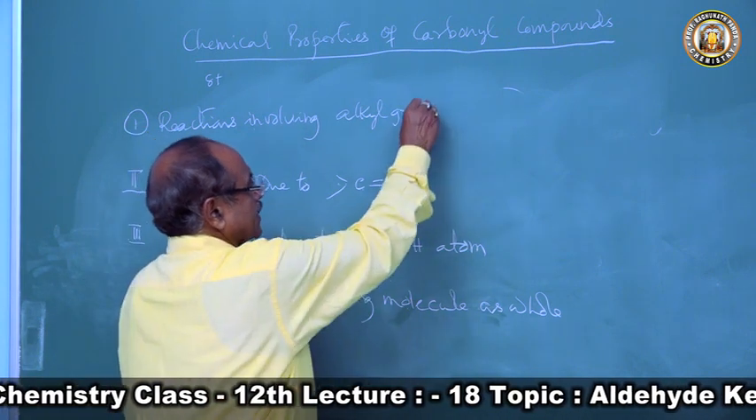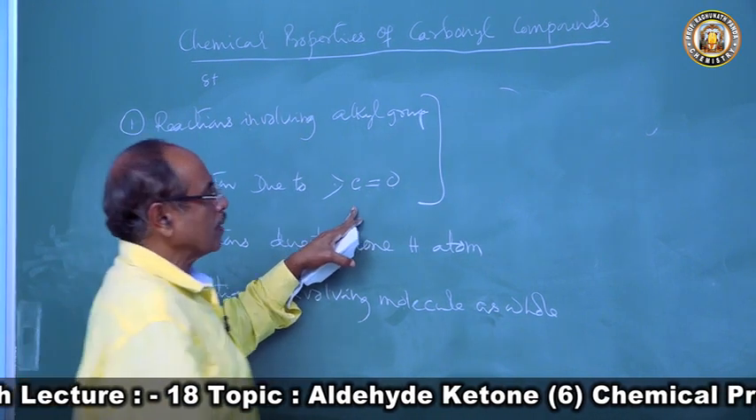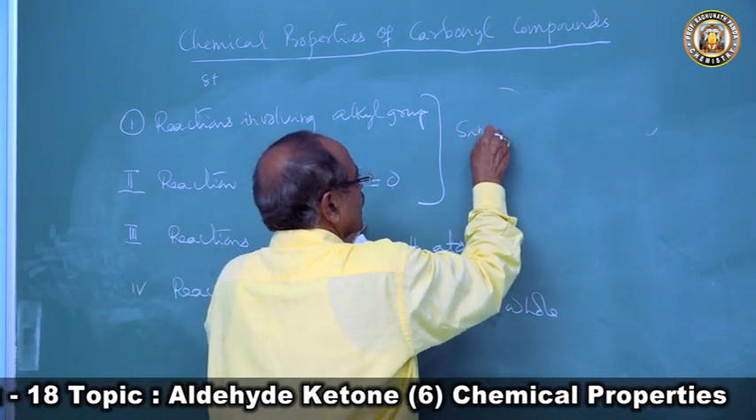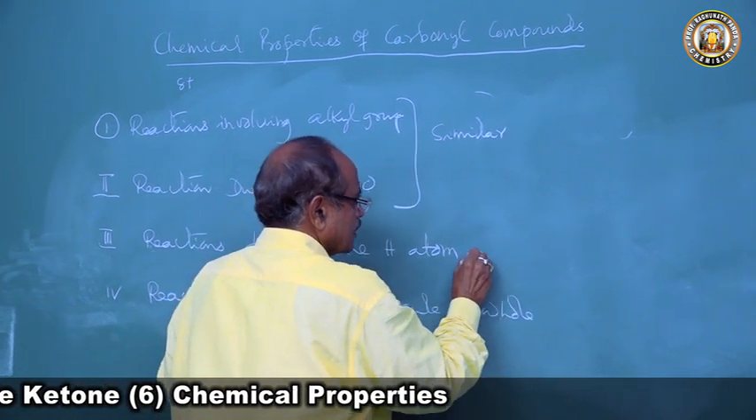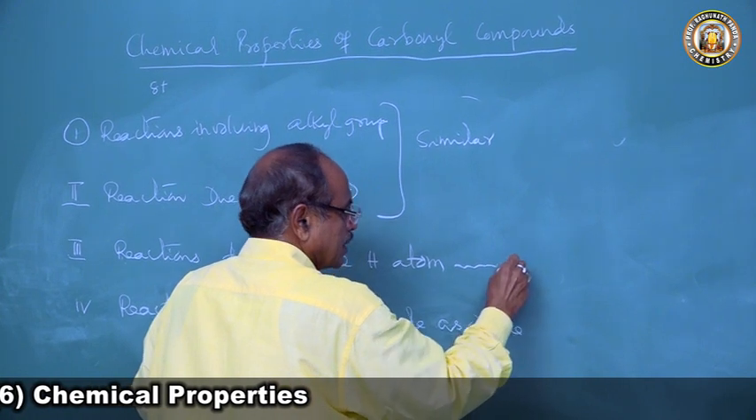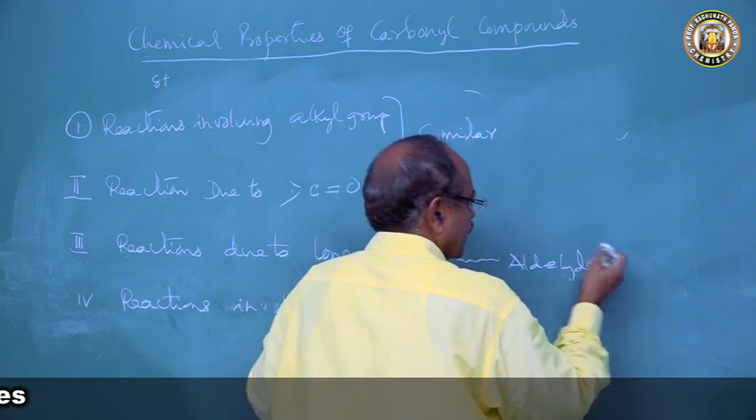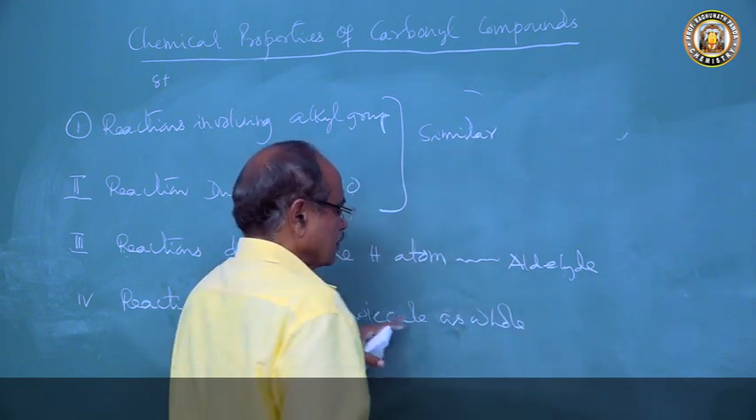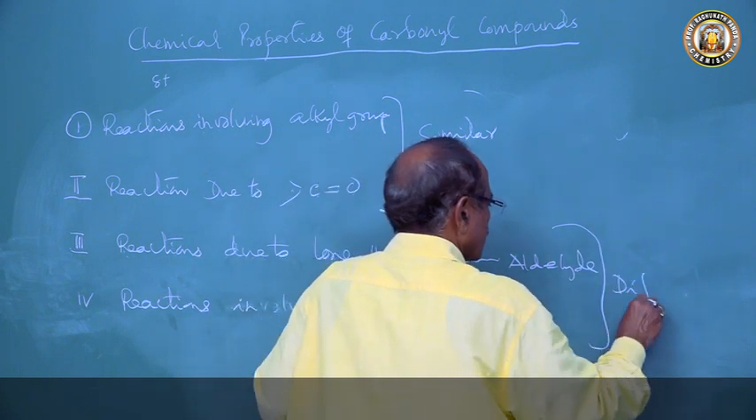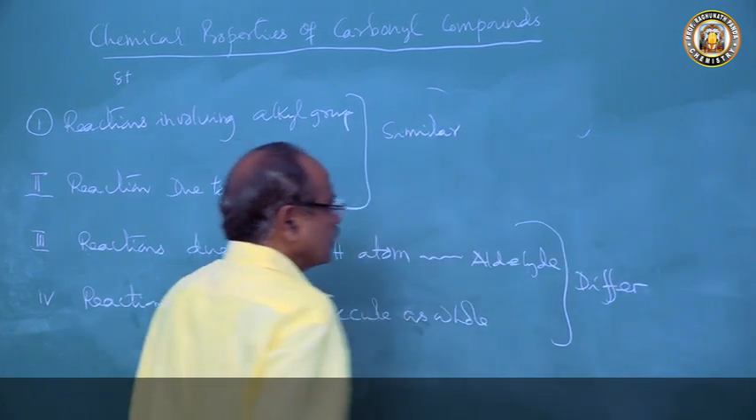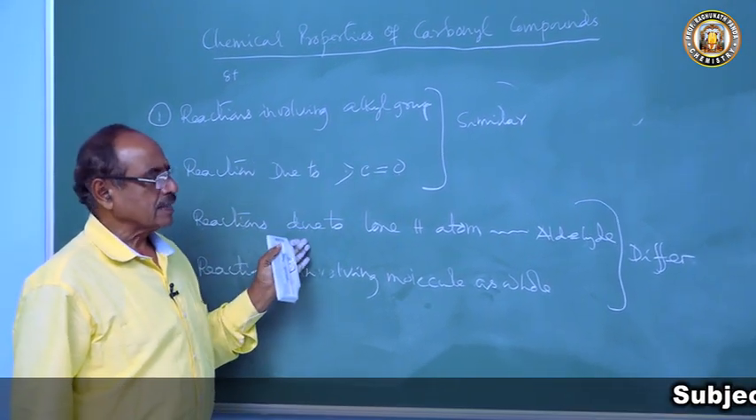Reactions involving the alkyl group and the carbonyl group will be similar in both aldehyde and ketone. Some reactions will be given by aldehyde only, not ketone. So in these reactions they will be different. So a very broad difference you will now have: in some reactions they will be similar, and in some reactions they will differ.